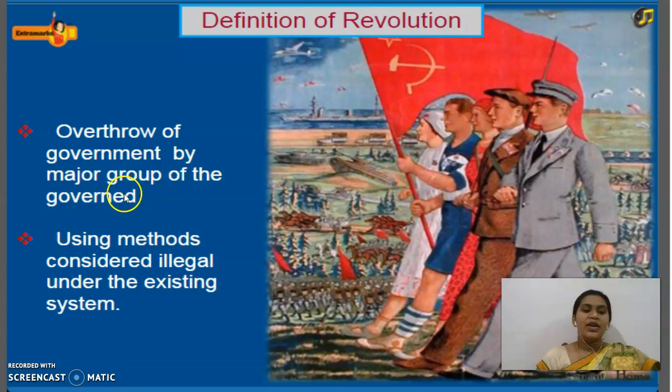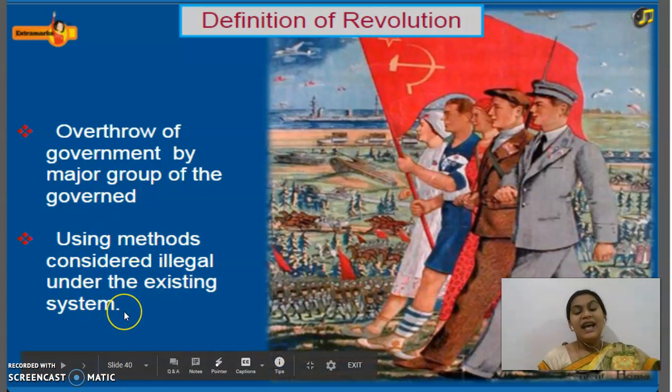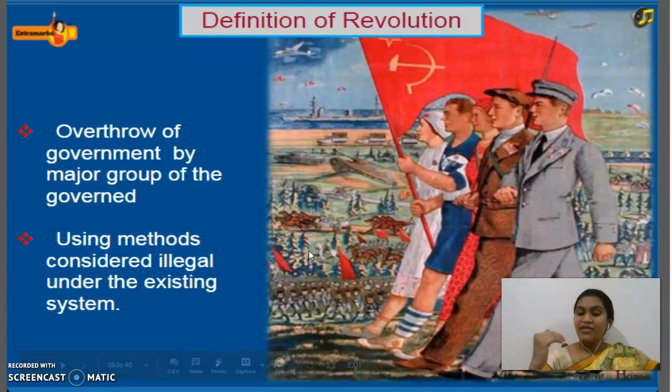Okay, so here they are using some methods considered illegal under the existing system. To overthrow the monarchy, whatever methods they used in the French Revolution were considered illegal. Even here in the Russian Revolution, the methods used to overthrow the monarchy or autocracy were considered illegal.